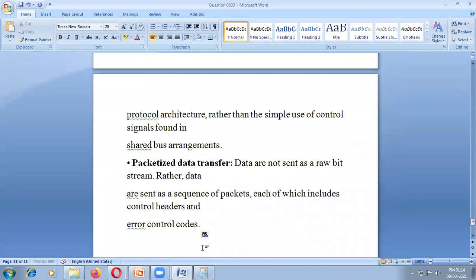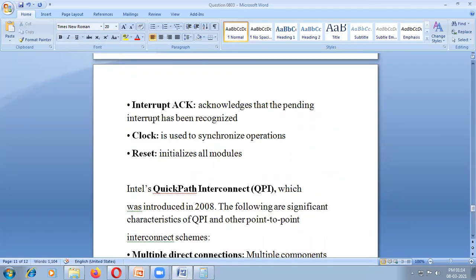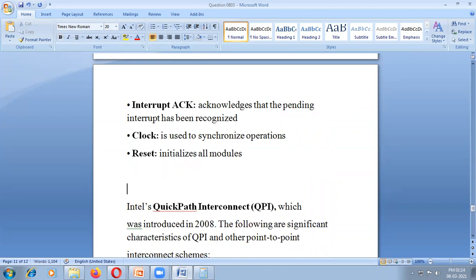In 2008, Intel introduced QPI. Intel microprocessors are important. QPI is an important question: explain briefly about QPI. What is QPI? Quick path interconnect.